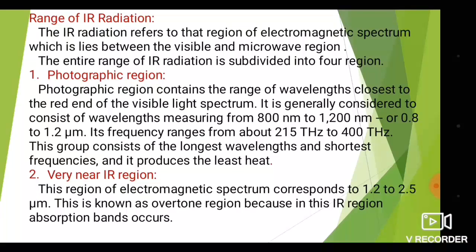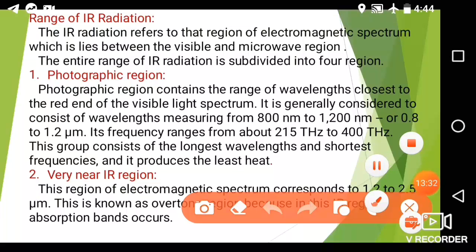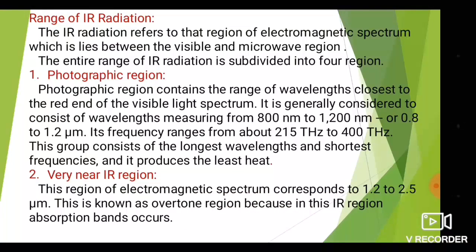The next region is the very near IR region. What is the range of this region? This region of the electromagnetic spectrum corresponds to 1.2 to 2.5 micrometer. It is known as the overtone region because in this IR region absorption bands occur.